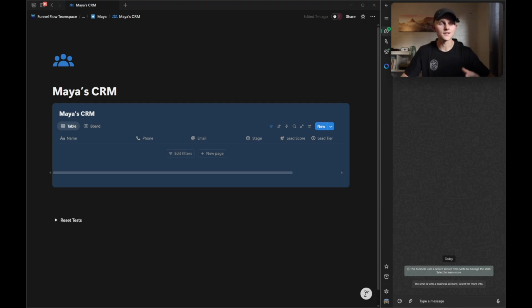I built a WhatsApp AI sales agent for a marketing agency called Elevate Media that immediately takes care of every single lead that comes through, qualifies them, even books them into the team's calendar. And then for the team, it analyzes the conversation, gives them the analysis, scores the lead, puts everything into the CRM with an overview of what needs to be done next. And I'm going to show you exactly how it works right now.